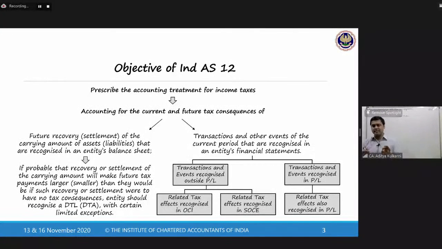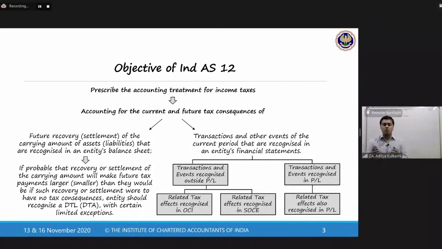So now with this coverage of income taxes, let us look at the reason behind introducing this. It provides the accounting guidance for the current and future tax consequences. The standard discusses current tax in a very small manner, in the sense that it is a very simple concept. We do not have much explanation for that. But the standard covers deferred taxes in great detail, which we will also be examining in the discussion to come.